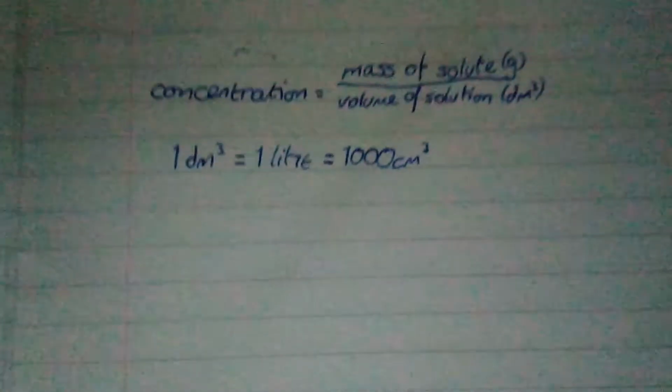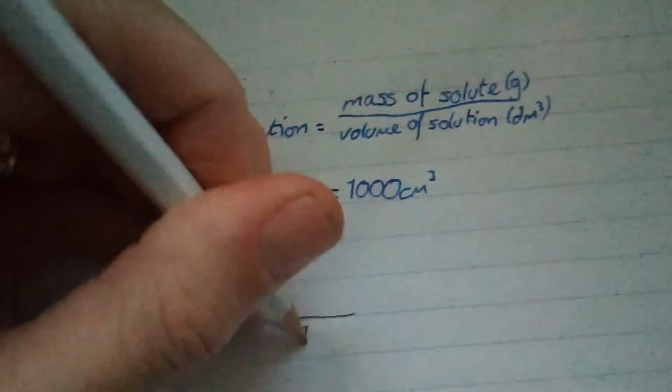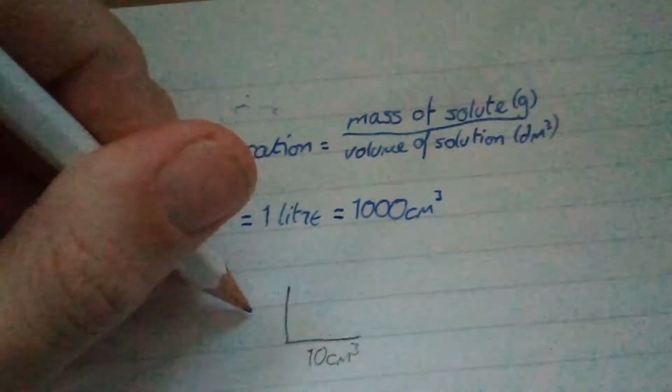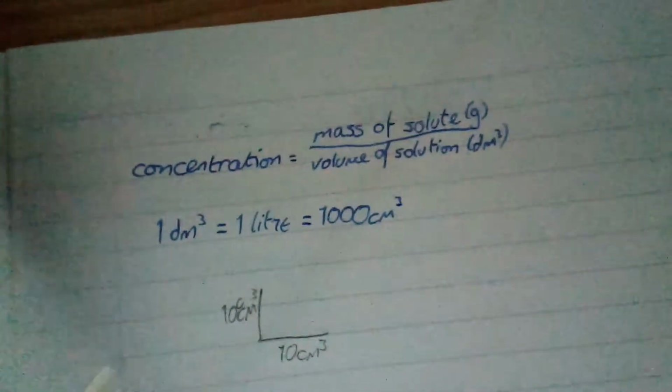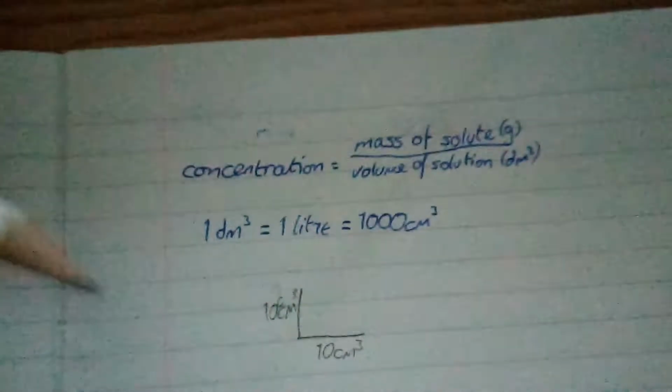No, because it's cubed, what we have is 10 centimetres cubed. Sorry, put the cubed in the wrong place there.